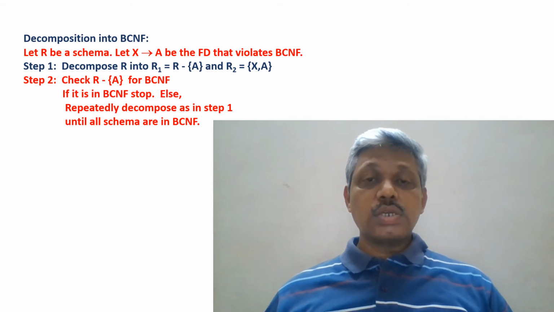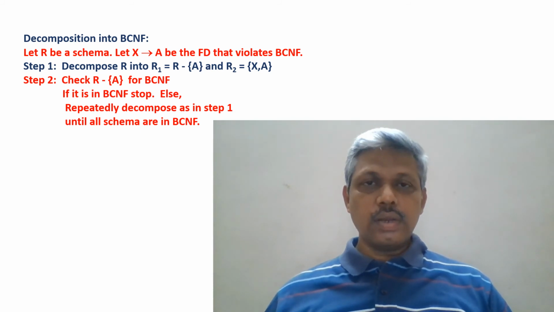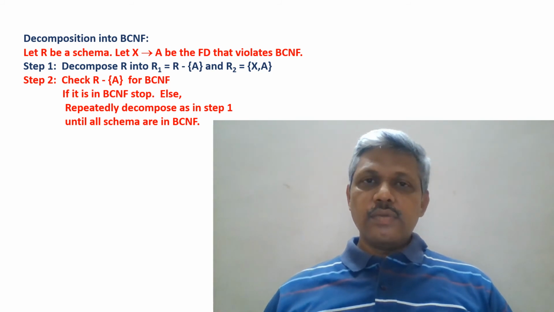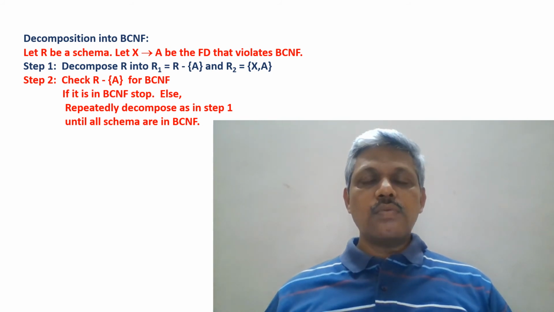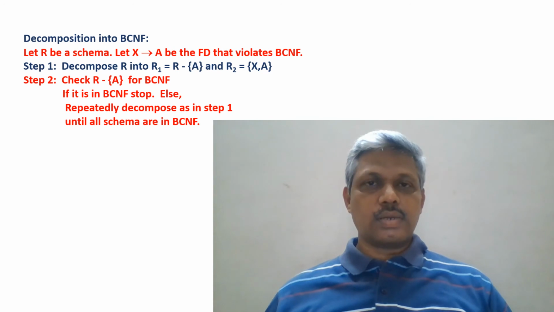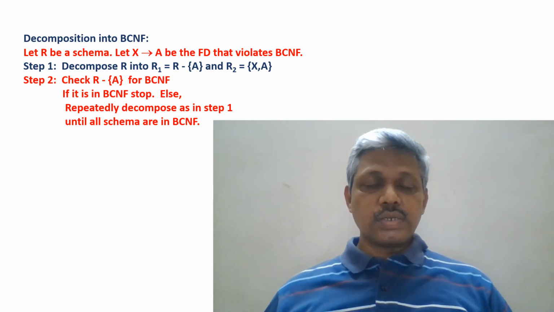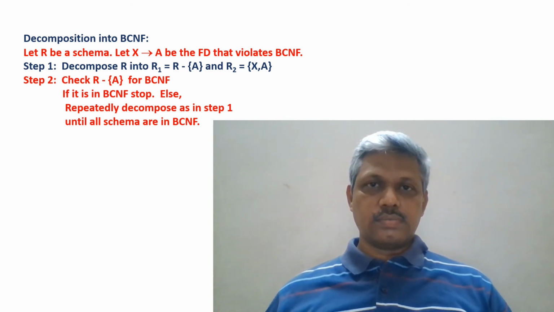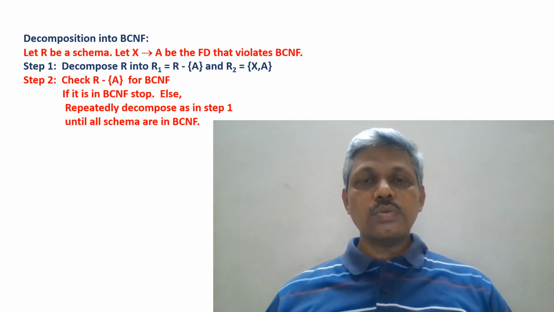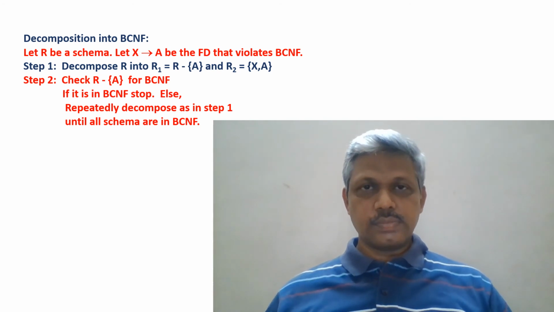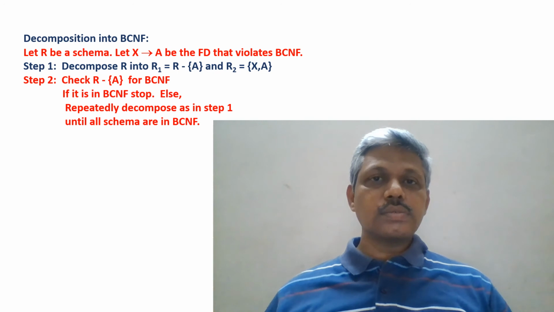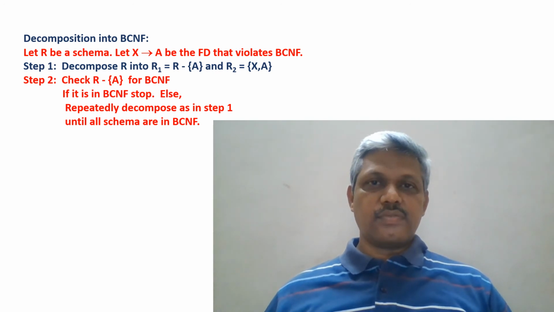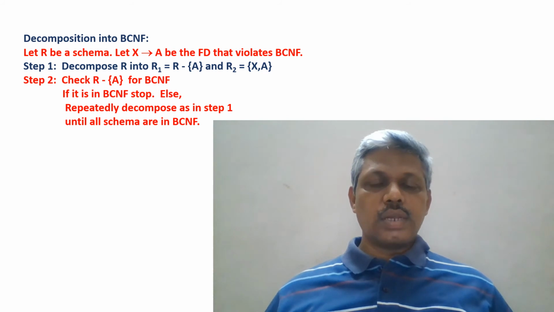When it comes to R1, we still don't know what the other functional dependencies on R1 are and whether it is in BCNF or not. So again we consider all the functional dependencies that hold on R1 afresh, and test whether it satisfies the conditions of BCNF or not. Again, if a particular functional dependency is causing a failure, we decompose R1 into two more schemas by the above process, leaving R2 as it is. This process can be continued until we come across smaller schemas where each schema is in BCNF. This is how we can use it in a step-by-step process.